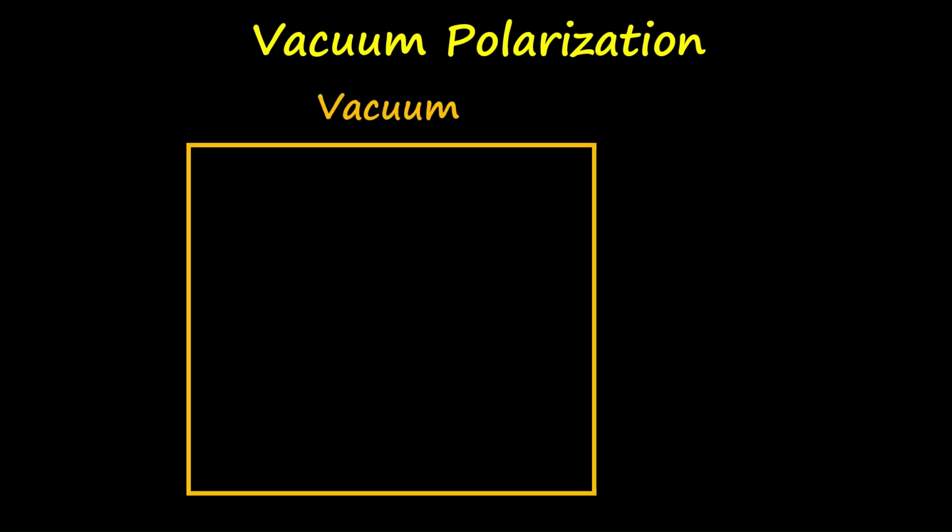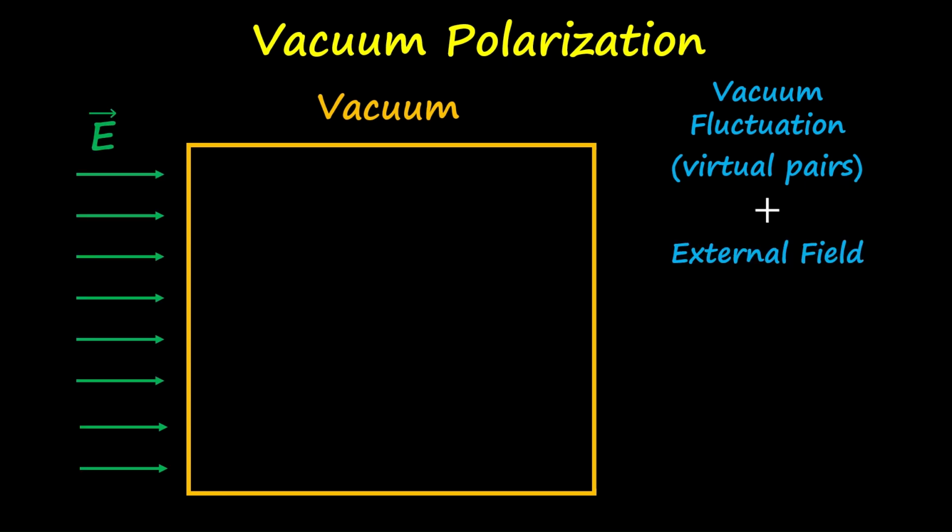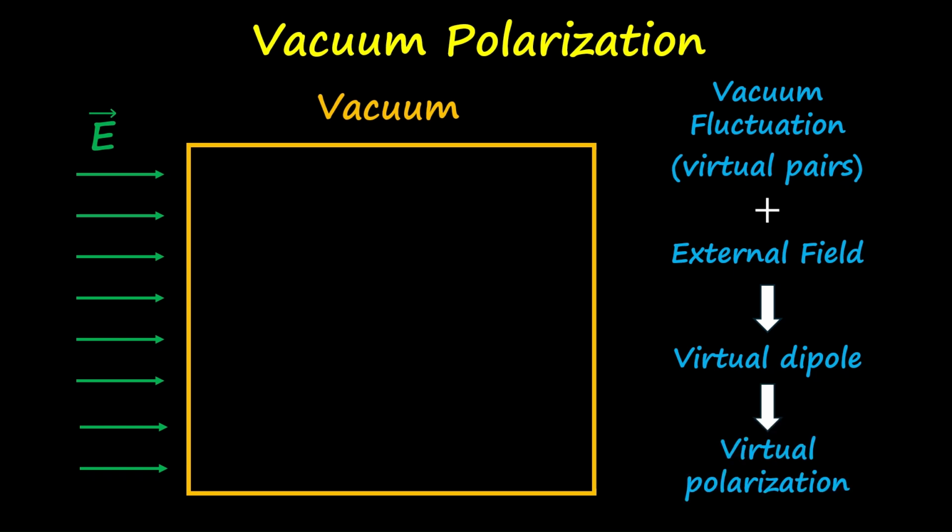Now, what will happen to this vacuum fluctuation when we introduce an external electric field? Suppose you take a vacuum here, there will be a vacuum fluctuation where virtual particles or virtual pairs are created and annihilated at different space and time randomly. Now, if I introduce an external electric field, these virtual pairs are like a virtual dipole. So this virtual dipole will try to align for a short period of time with the external electric field, and this will lead to a virtual polarization.